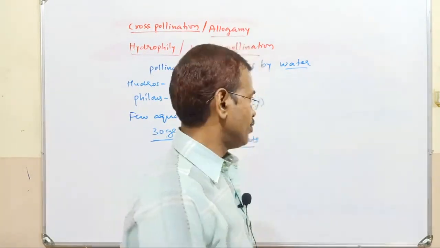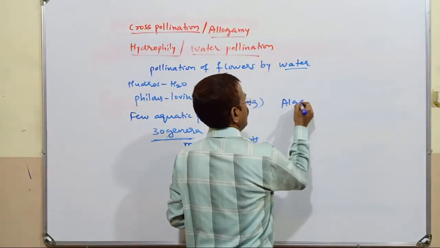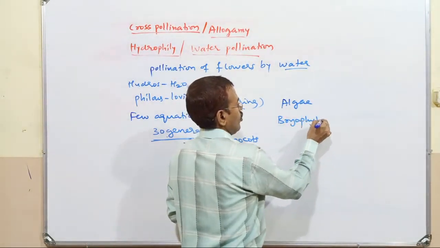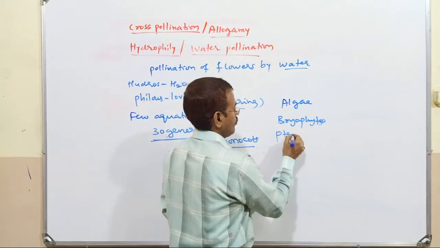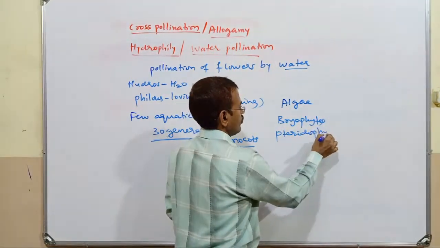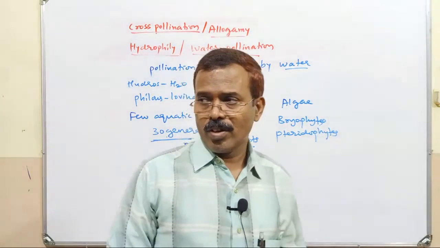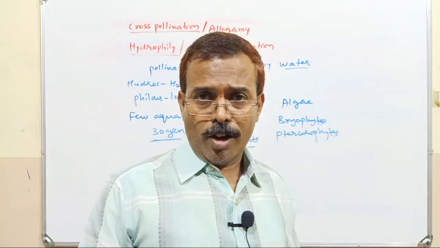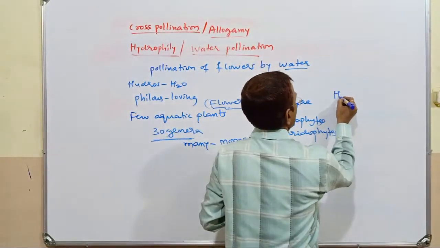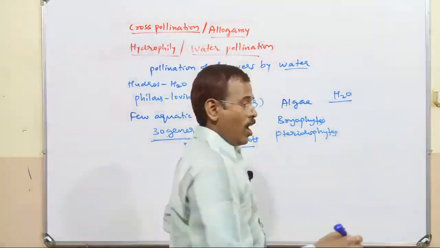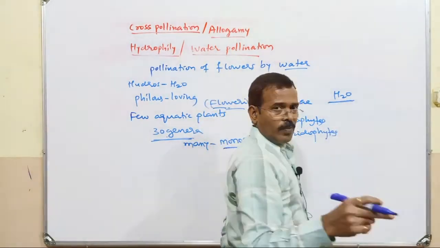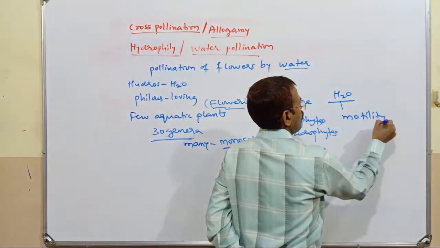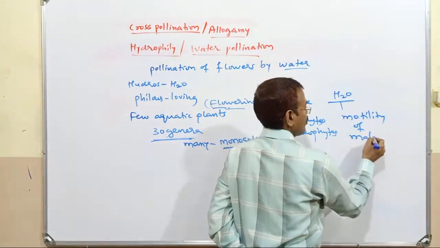We have learnt about algae, bryophytes, and pteridophytes. What we came to know here is that there is a need of water for motility of the male gamete.